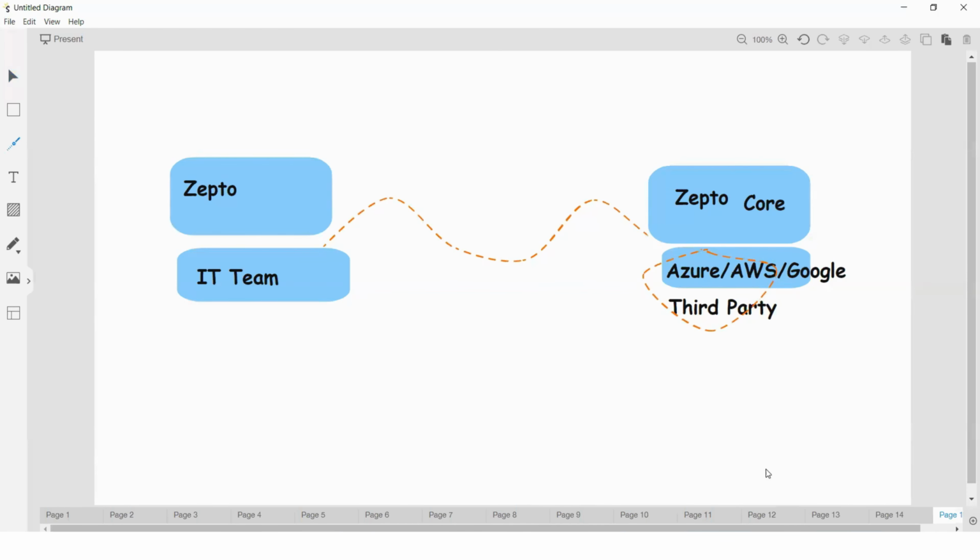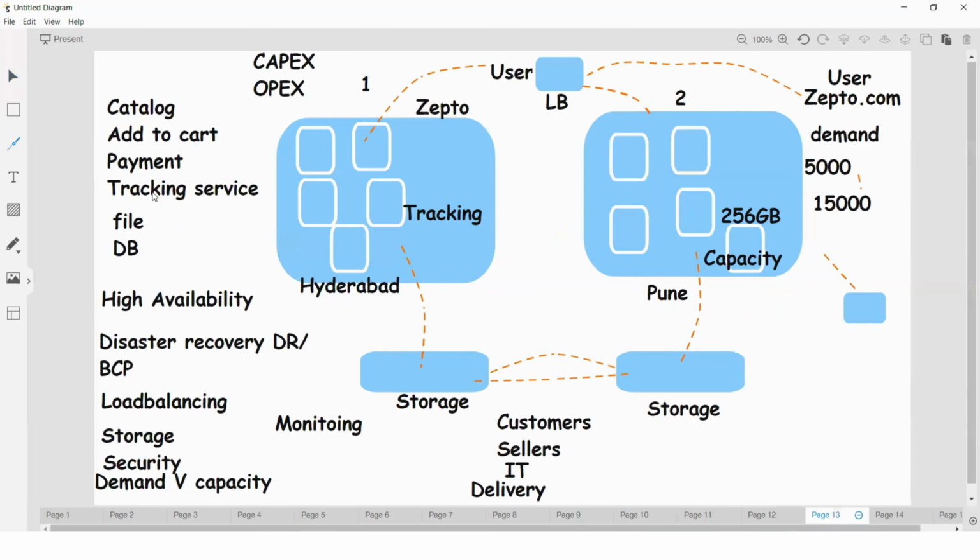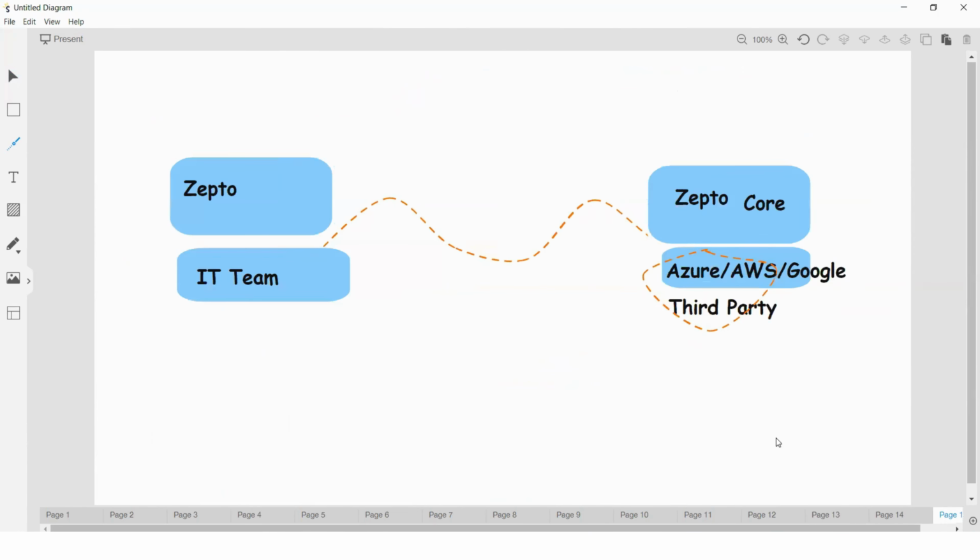These are all our expectations to see. Just now we listed some points here. We need high availability, disaster recovery, load balancing, storage, security, and also scalability, monitoring, and so on. So many things are there, and I listed only a few as of now. First we need to understand whether we can move our business to the cloud or not. First let us decide that. Once we understand the scenarios, later we'll see other concepts.